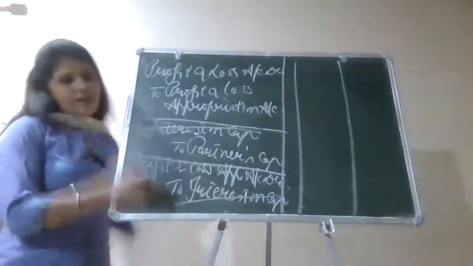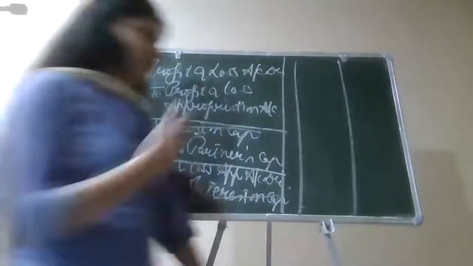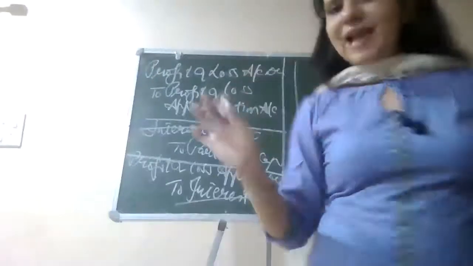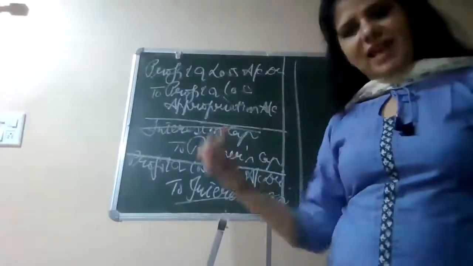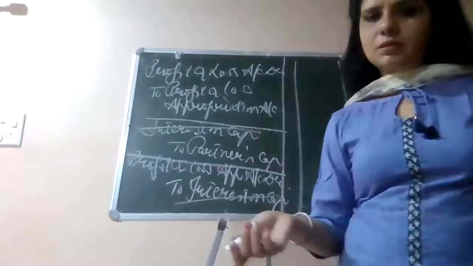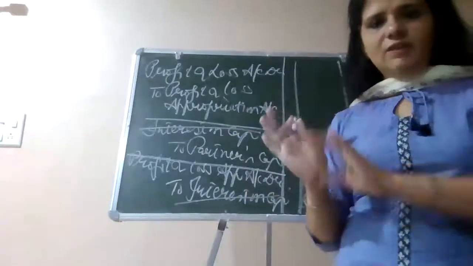Or you can write to interest on capital, or you can write further by putting a slash in front of that. After the slashes, you will be writing the name of the partners, right? So till now, if you are having any confusion, you can send me your queries in my chat box. Otherwise, I am proceeding to the next.